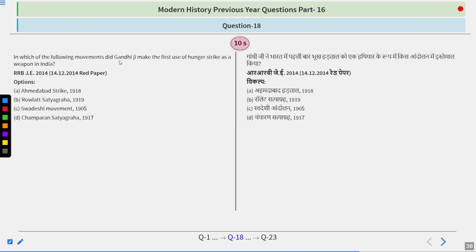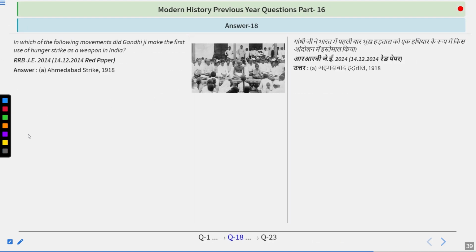In which of the following movements did Gandhiji make the first use of hunger strike as a weapon in India? Ahmedabad strike 1918, Rowlatt Satyagraha 1919, Swadeshi movement 1905, Champaran Satyagraha 1917. Think about it, guys. And I guess the answer you are giving is quite simple and right because the answer is Ahmedabad strike 1918.